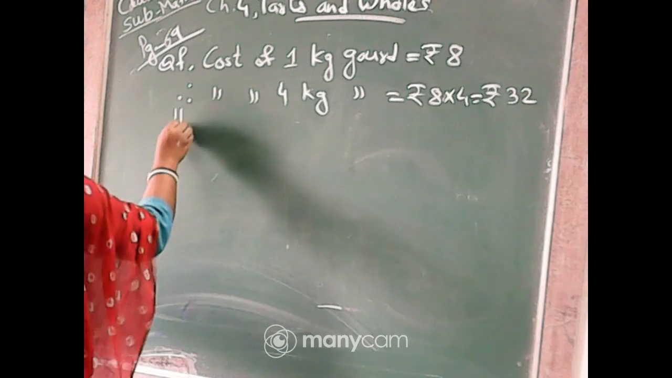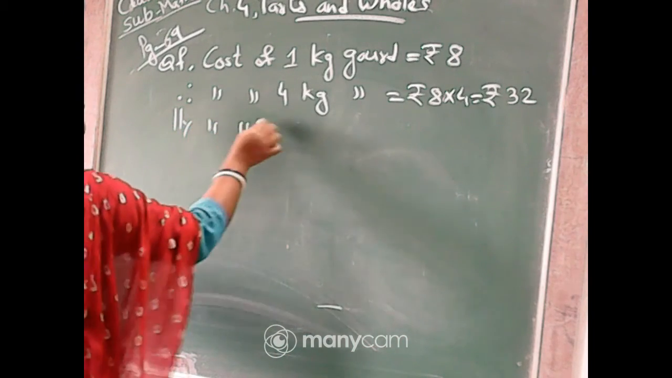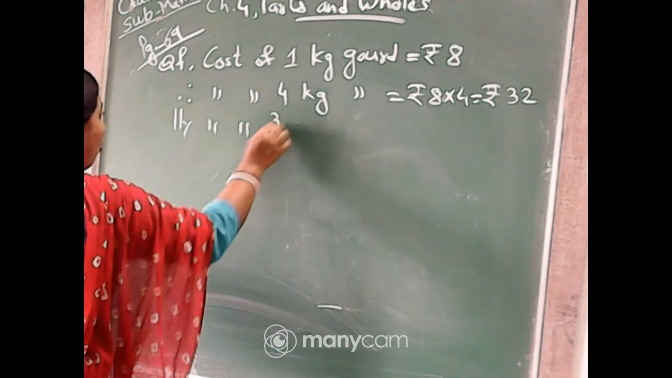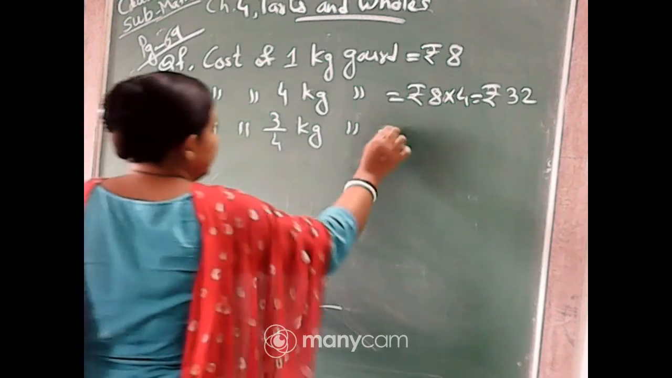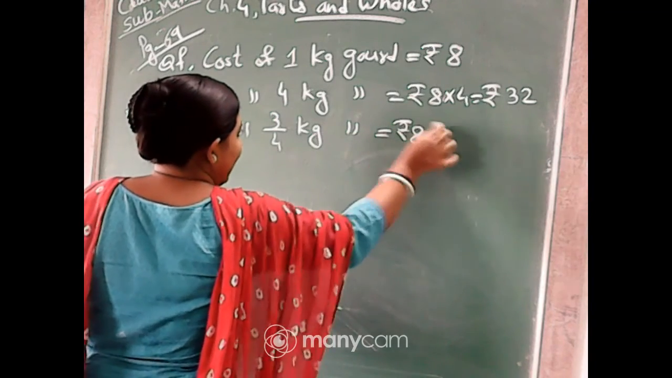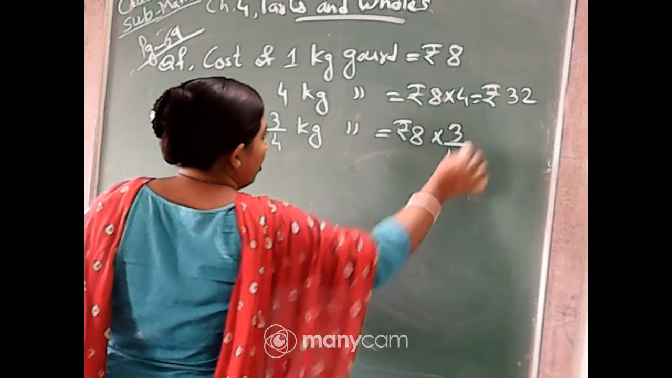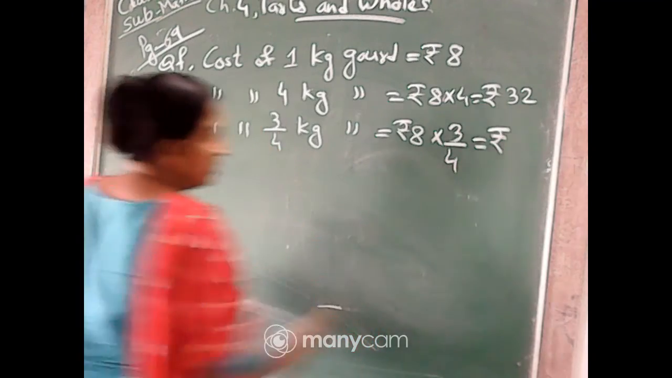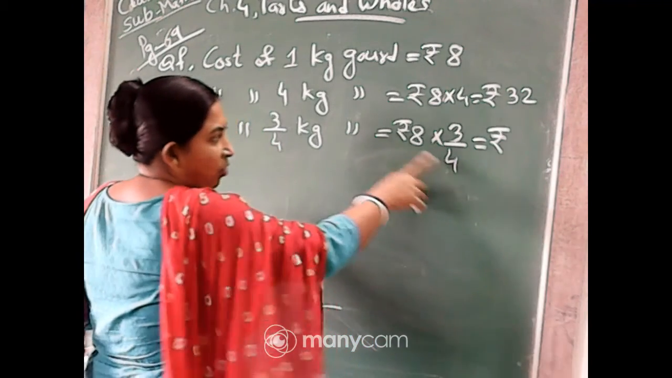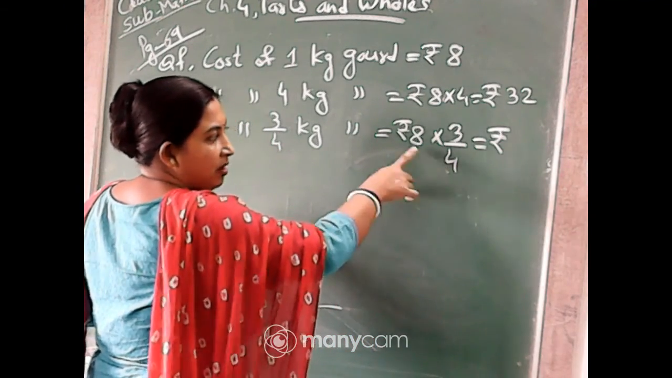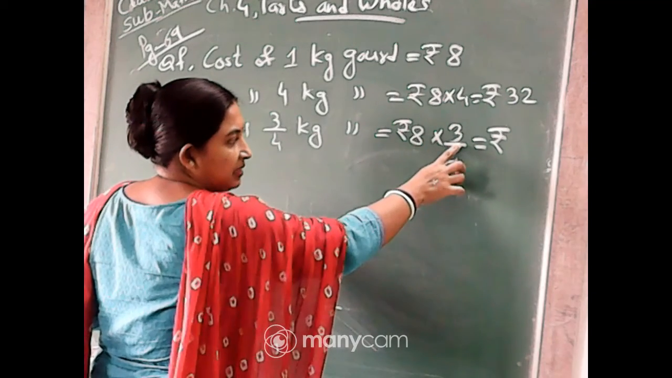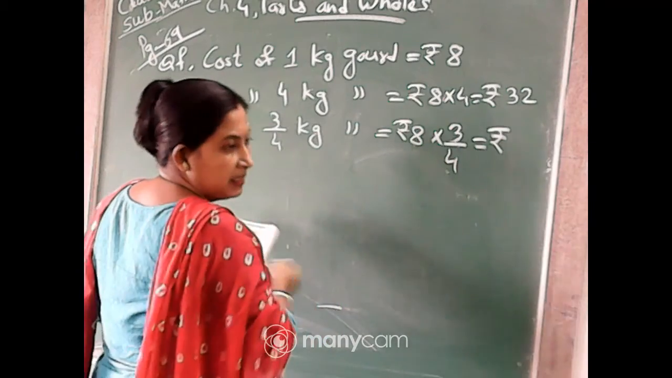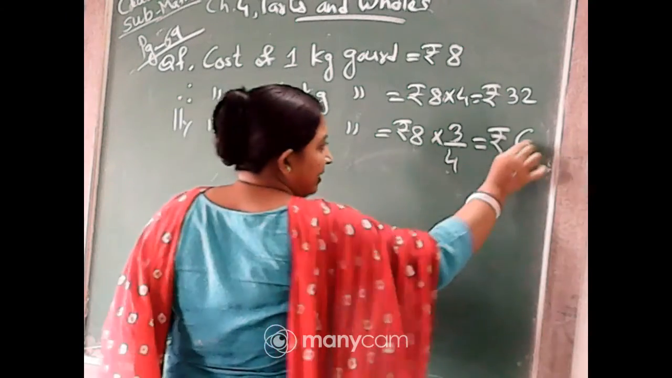Now similarly, the cost of 3/4 kg of gold is equal to rupees 8 into 3/4. Now you will cancel, isn't it? You will cancel this 4 and this 8. 4 1s are 4, 4 2s are 8. So 2 is remaining this side and 3 is remaining this side. 2 into 3 is 6. So you will write 6.